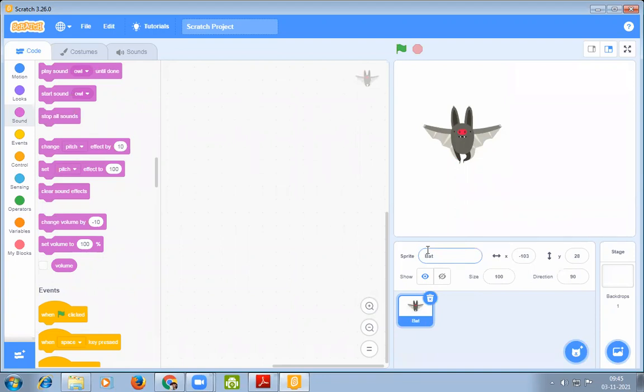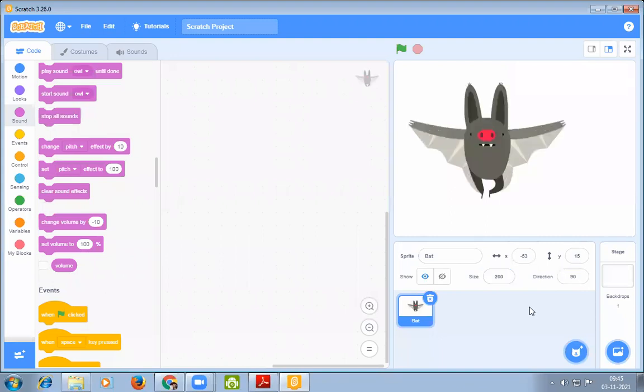In the sprite list area, whenever we select a sprite, its details will appear here. For example, I have chosen a bat here. So the sprite name bat appears here. Its dimensions, its width and length, also appear here. We can also change its size here. For example, here the size is 100. If I change the size to 200, then the size of the bat increases.